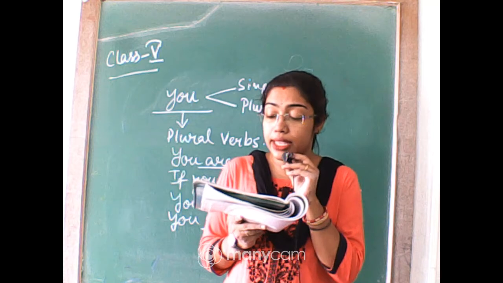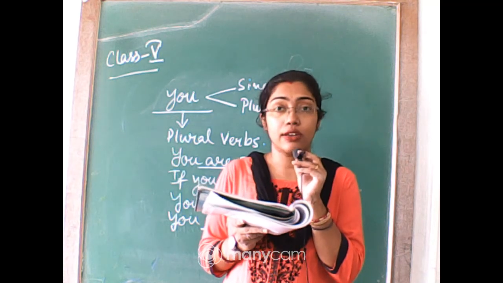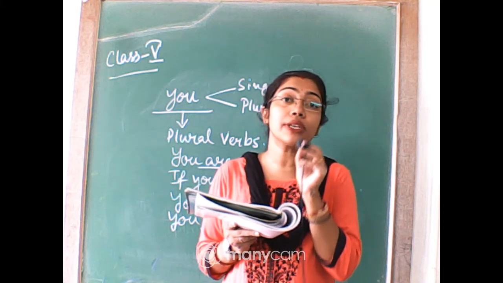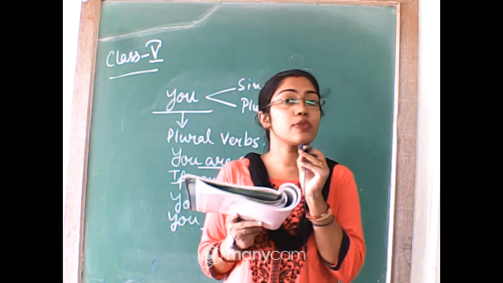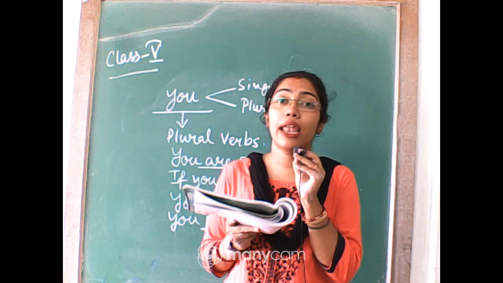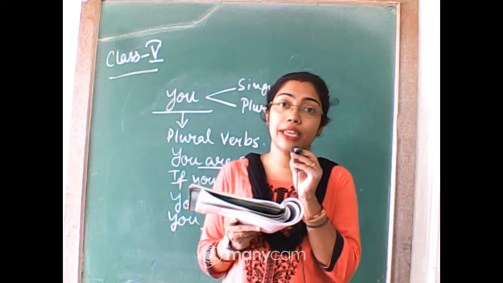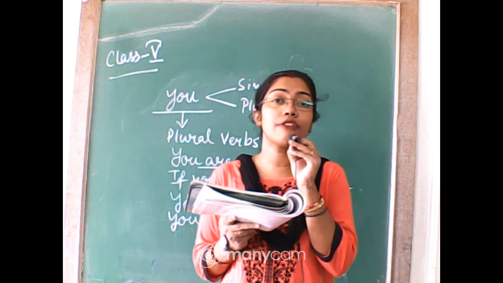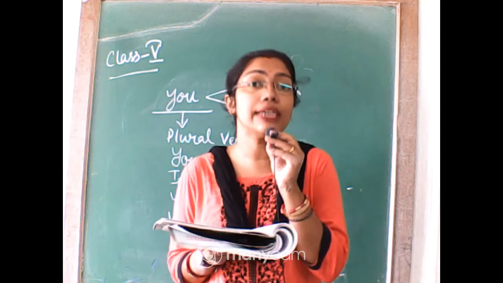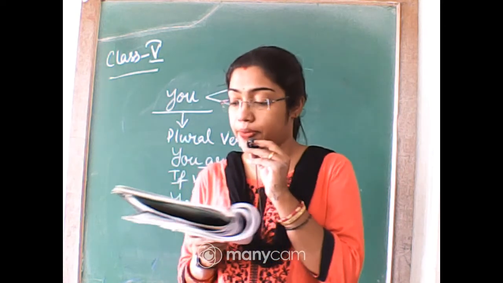Next, this baby cries a lot. This baby, I'm talking about a single baby, one baby, this baby. Okay, so when I'm talking about one baby and I'm talking about his crying activity, I'm using C-R-I-E-S, the singular form of the verb, cries a lot.